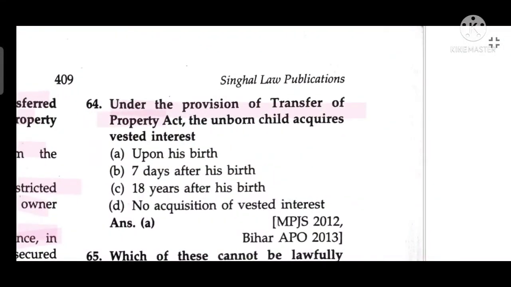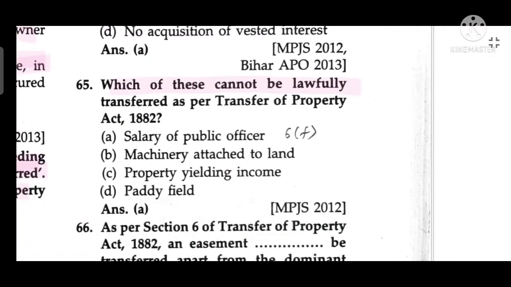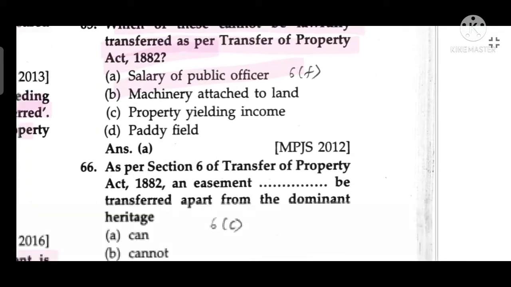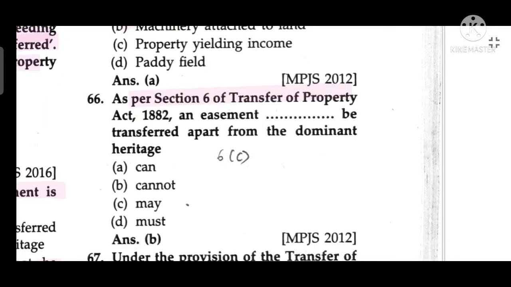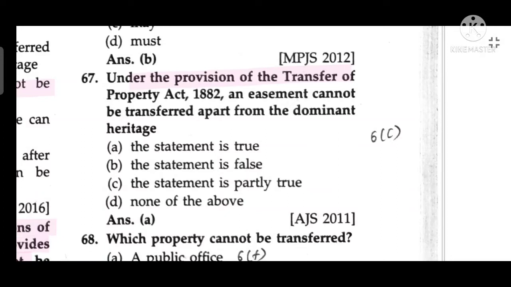Under the provisions of the Transfer of Property Act, an unborn child acquires a vested interest upon his birth. Which one of these cannot lawfully be transferred as per the Transfer of Property Act? Salary of a public officer. As per Section 6 of the TP Act, an easement cannot be transferred apart from the dominant heritage. Under the Transfer of Property Act, an easement can be transferred apart from the dominant heritage. The statement is false. Cannot be transferred.